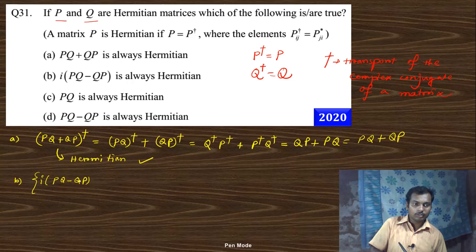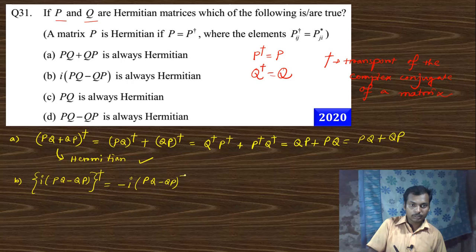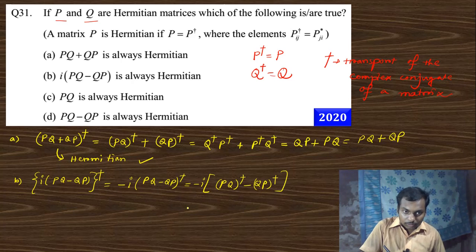Whole dagger. Dagger means you take the complex conjugate. So there is minus i (PQ minus QP) dagger, that is minus i (PQ dagger minus QP dagger). So this is minus i (Q dagger P dagger minus P dagger Q dagger).